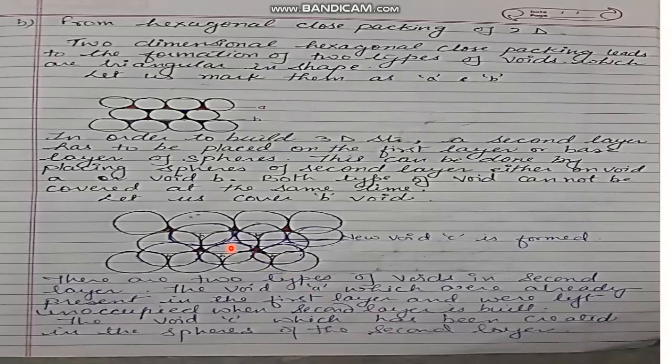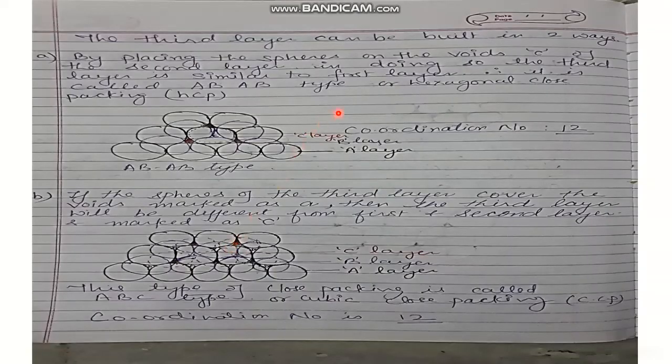by placing the spheres on one of the voids of the first layer. Now the third layer can be built in two ways, by placing the spheres on the void C of the second layer, that is the new void, and in doing so that third layer is similar to that of the first layer. Therefore, it is called AB type of close packing or hexagonal close packing, and in short form it is known as HCP. The coordination number for this type of close packing is 12. How? We will discuss it later on.